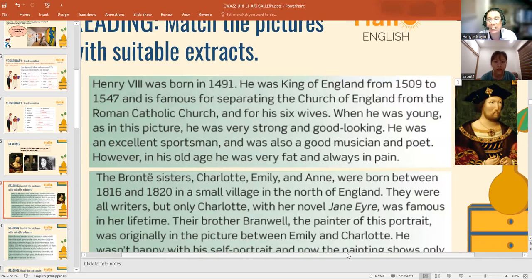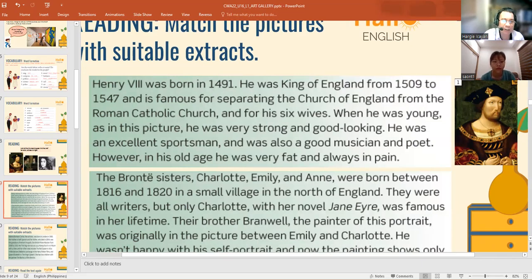He was a king of England starting from 1509 up to 1547. Oh, look at that. What a long term, because he started as a king in the year 1509 until 1547.